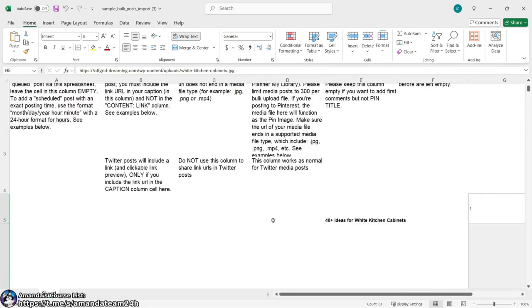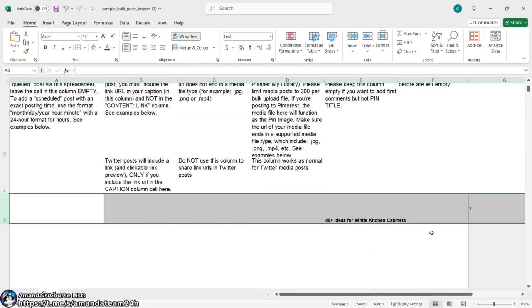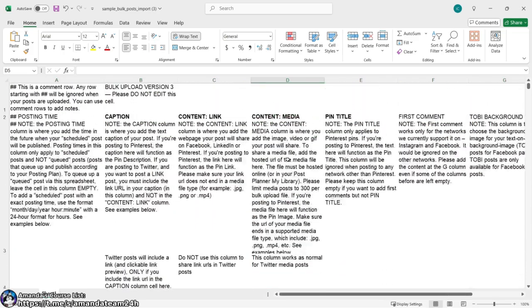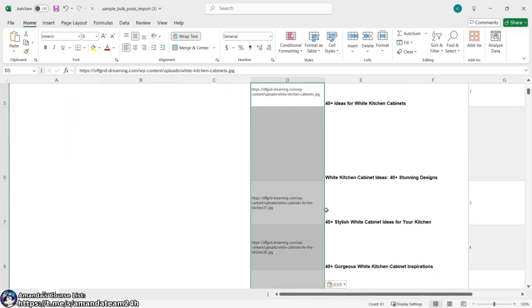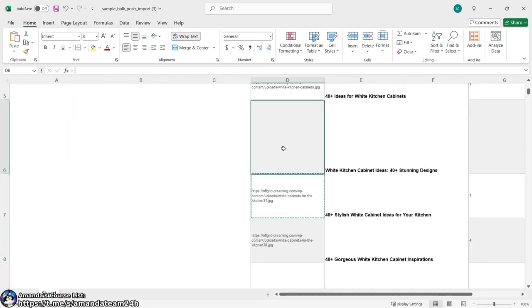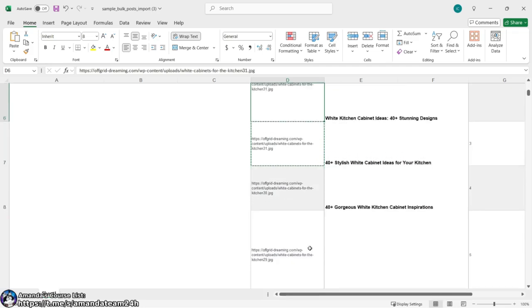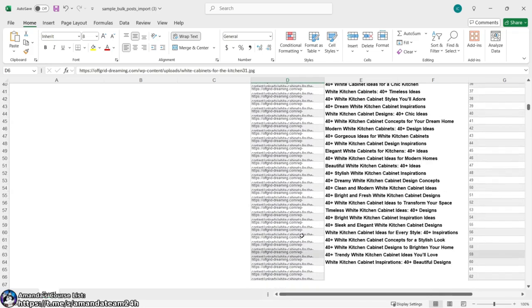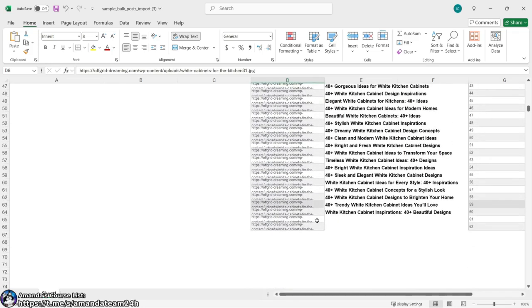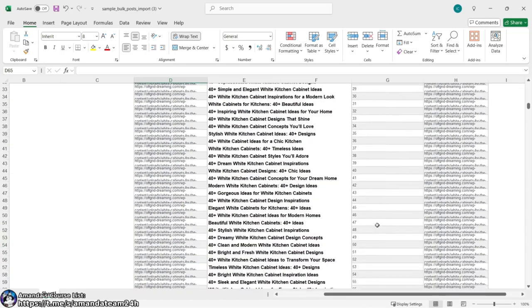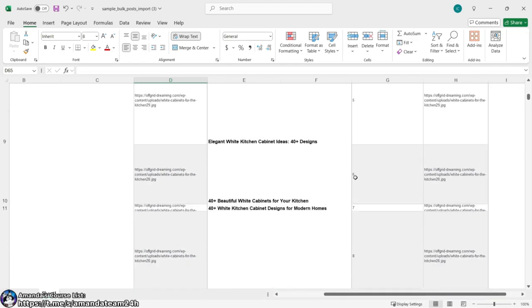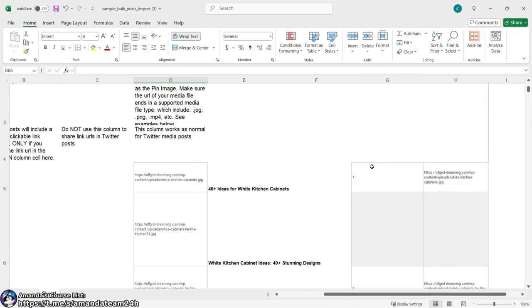Scroll up. Start at the same row that this one is. This one right here. URLs should be content, the media. Good. I'm going to use the same image for this one because we're just being lazy right now. But now every title is matched up with a URL. Excellent. So ChatGPT is working on what? It's working on the descriptions, which we'll just port in here in a second.